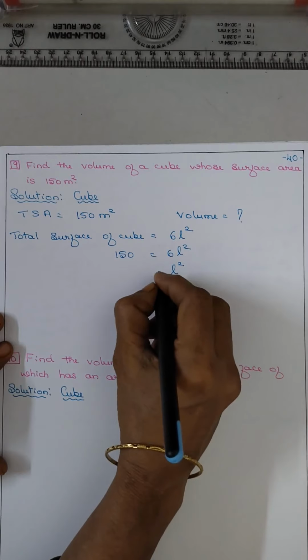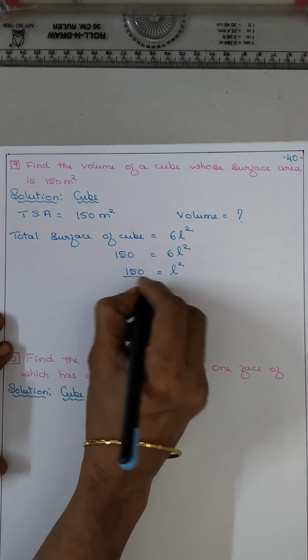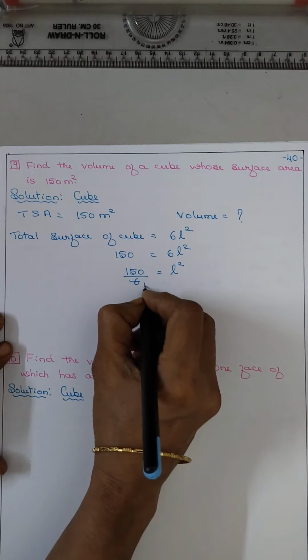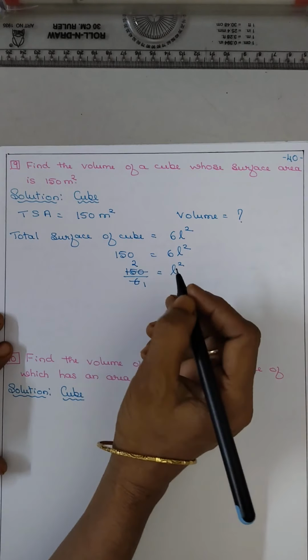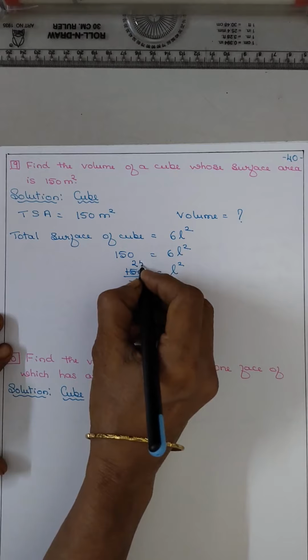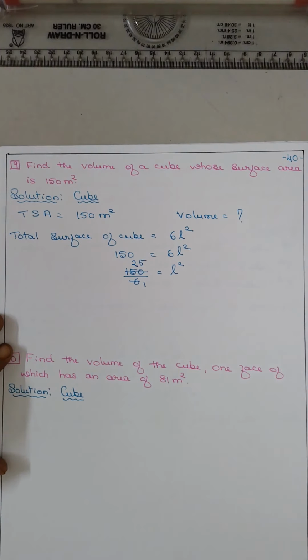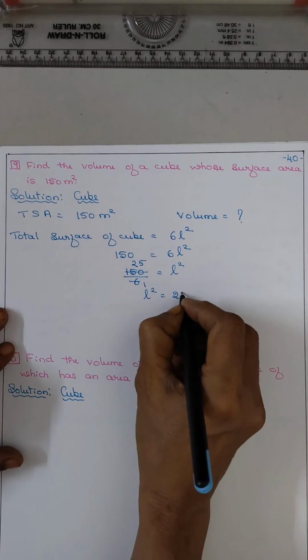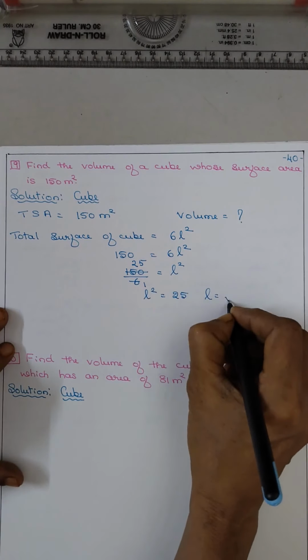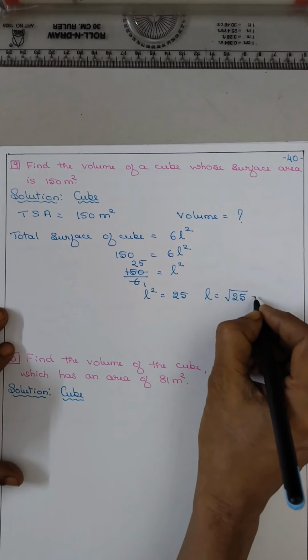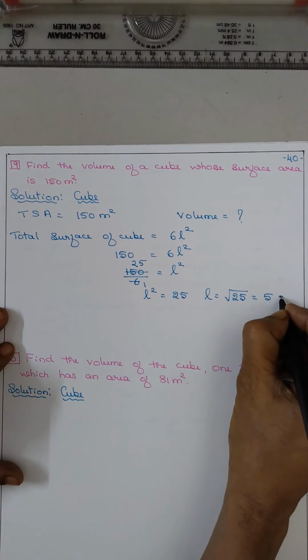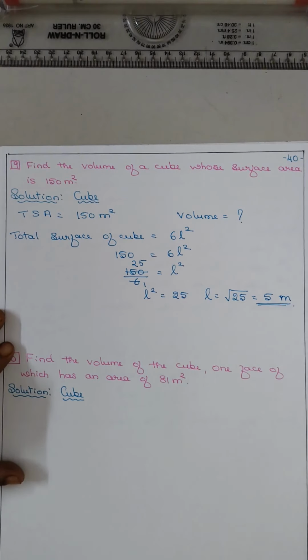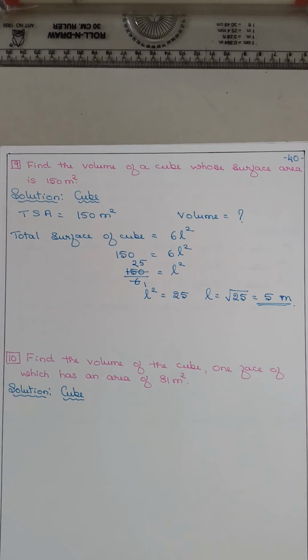So L squared is equal to 150 upon 6. 6 ones are 6, 6 twos are 12, 13, 14, 15, 3 remains, that means 25. So you got L squared is equal to 25. So L is equal to square root of 25. How much you got? 5 meter. Isn't it? So the side, or the edge, is equal to 5 meter.